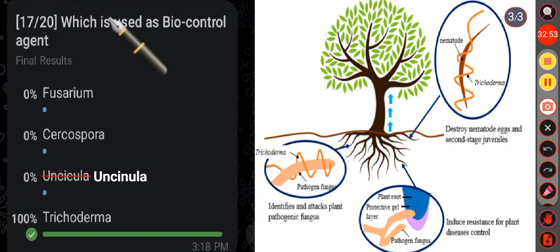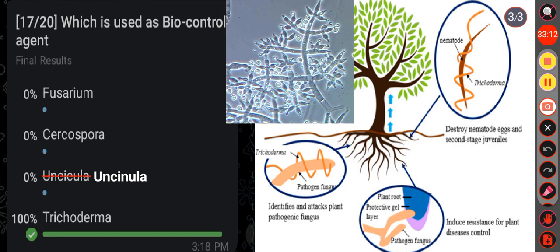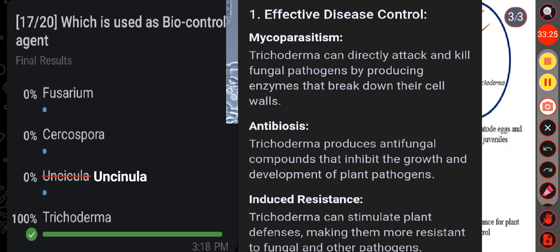Then next question, which is used as biocontrol agent? Option A, fusarium. Option B, cercospora. Option C, oncinula. Option D, trichoderma. Here the correct answer is option D, that is trichoderma. So, trichoderma is used as biocontrol agent. Why? Because it effectively controls plant diseases and promotes plant growth through various mechanisms including mycoparasitism, antibiosis and induced resistance.